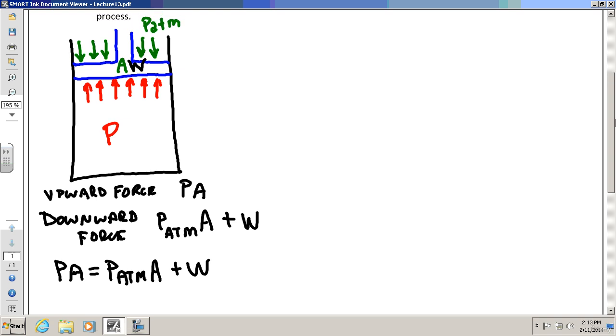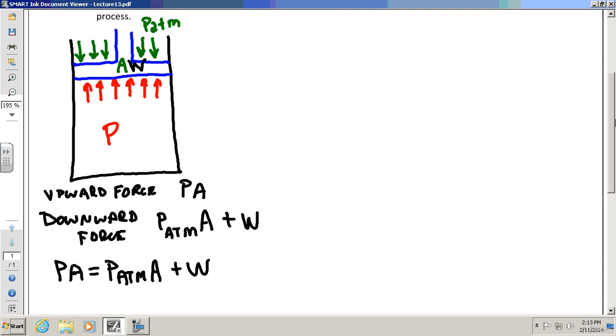Now, I'm going through this whole process to explain a fairly simple point. I could just simply say it, but I think it's better for us to have a little bit of an understanding. What happens here, let's say you've got this piston and it's just sitting there, nothing's happening. What happens if the pressure inside the cylinder increases by a little bit? What's going to happen to that piston? It's going to move up, right?